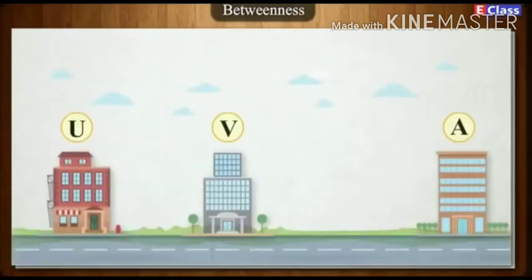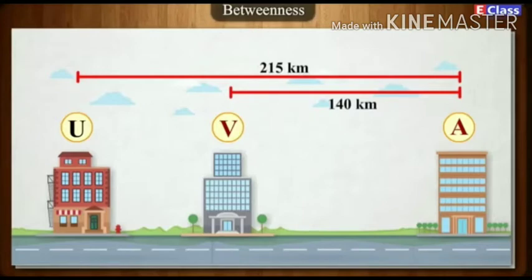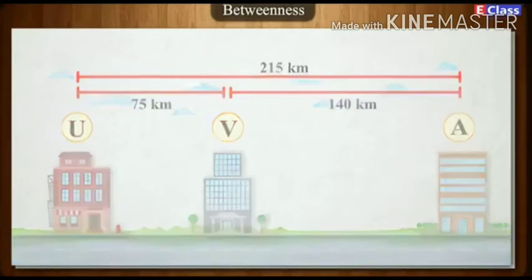Example 2. U, V and A are three cities on a straight road. The distance between U and A is 215 kilometers, between V and A is 140 kilometers, and between U and V is 75 kilometers. Which of them is between the other two?